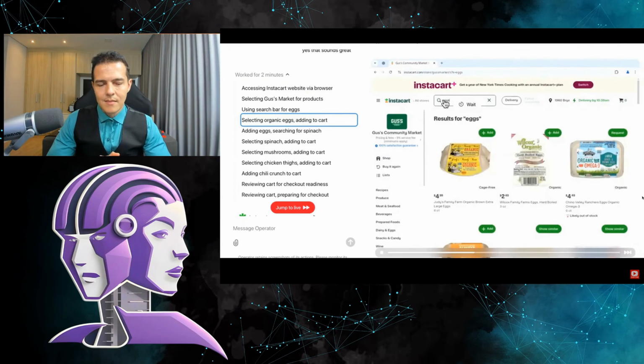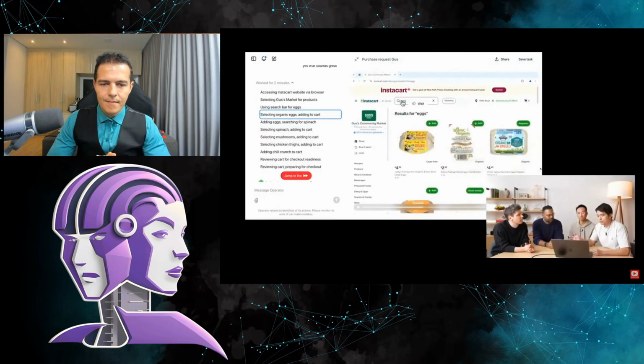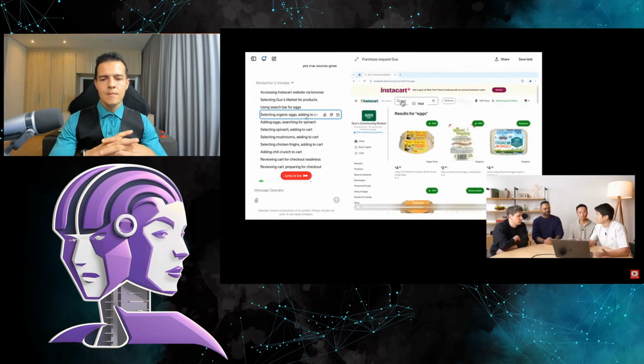So Kwa understands that he's just looking at the raw pixels, and after Kwa sees that image, he decides what to do. Next, he's doing some internal monologue. And this is the summarized thought process. So what Kwa is doing, based on that, is selecting organic eggs and adding them to the cart, which is a reasonable thing to do.